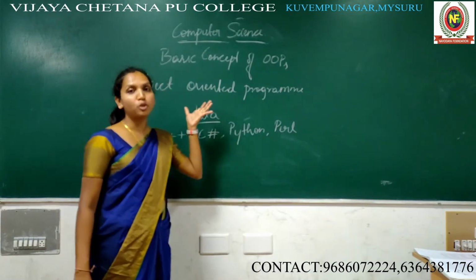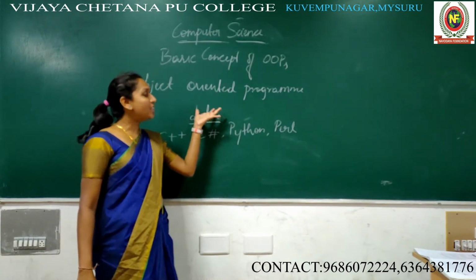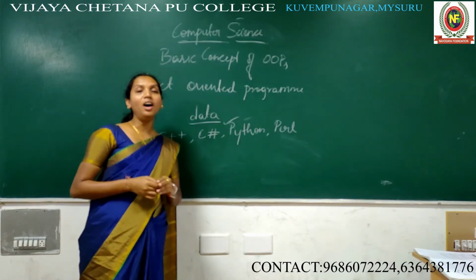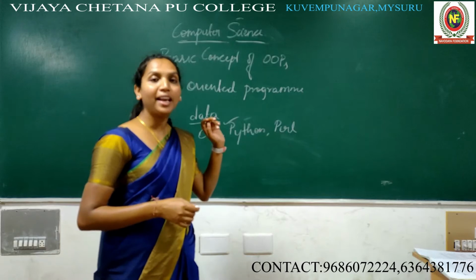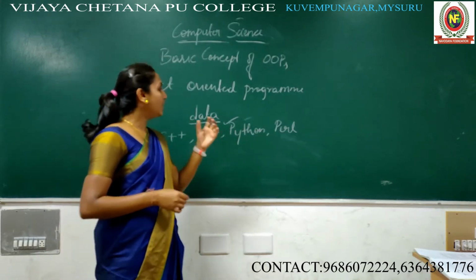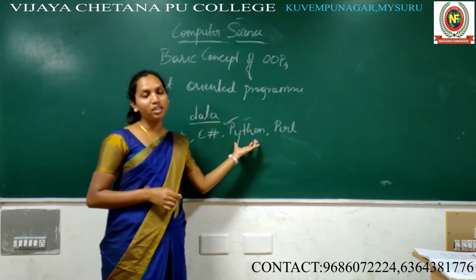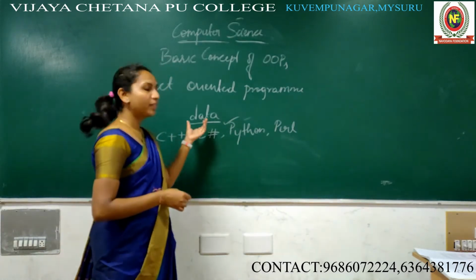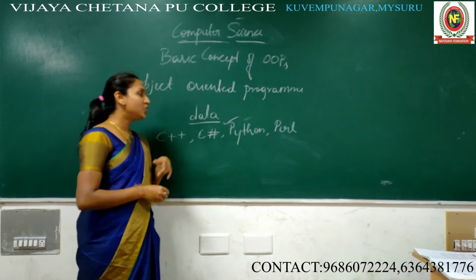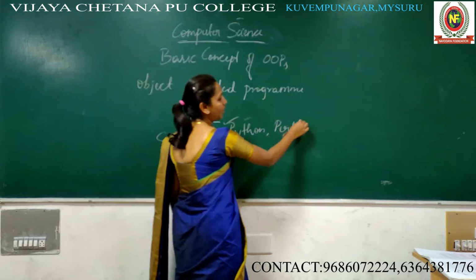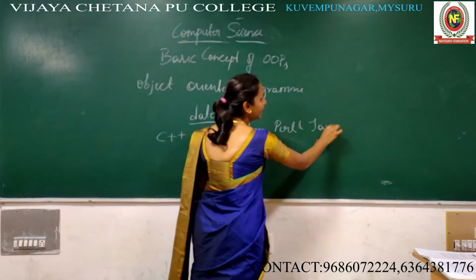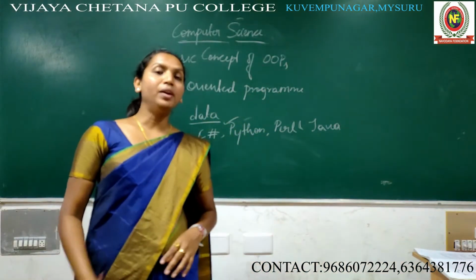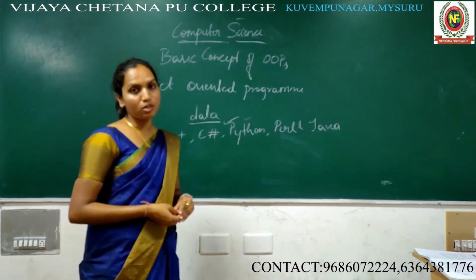As of this generation, Python is a very famous programming language. All of these programming languages come under the OOPS concept, even Java too.